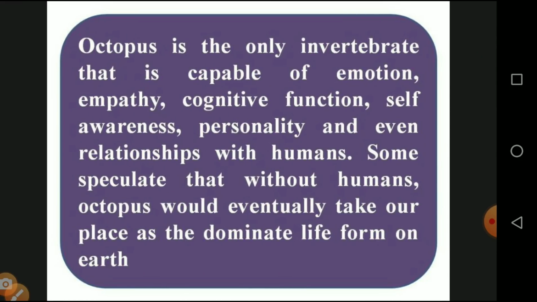Do you know? The octopus is the only invertebrate that is capable of emotion, empathy, cognitive function, self-awareness, personality, and even relationships with humans. So it is fully accommodated and adapted to human beings. Some speculate that without humans, the octopus would eventually take over as the dominant life form of the earth. So the octopus would fully occupy the earth's surface.